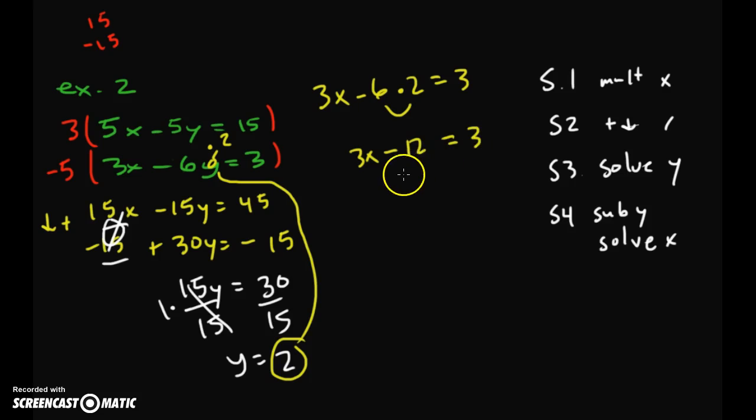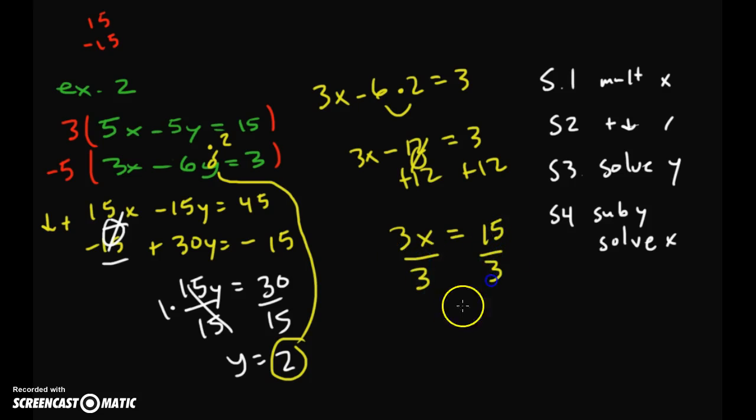And now inverse operation, so we're going to add 12, that's 0. 3x minus 0 is just 3x. These add up to 15. We can divide both sides by 3. Those go to 1. 1 times x is x equals 3 goes into 15 5 times. So our coordinate point here to close it out is a 5 and a 2.